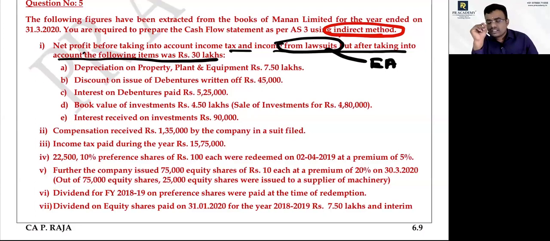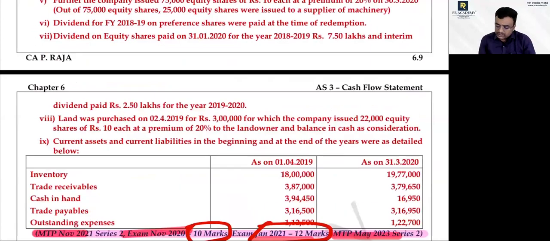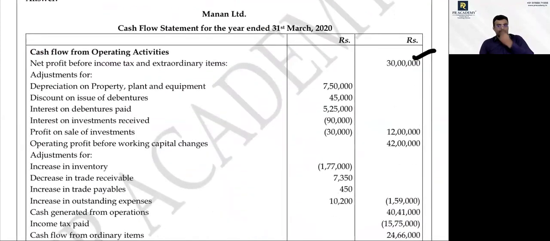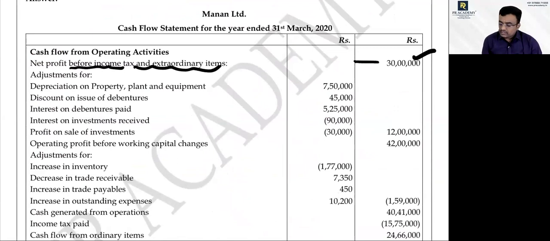Now, whatever the 30 lakh is given, that is the net profit before tax and extraordinary item only. So take this as a starting point. 30 lakhs, yes or no? Yes, sir. Because our starting point should be net profit before tax and extraordinary item only. So that is given as 30 lakhs. I have taken it as 30 lakhs.